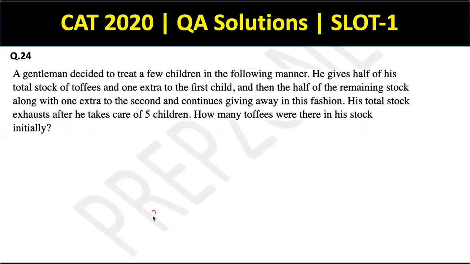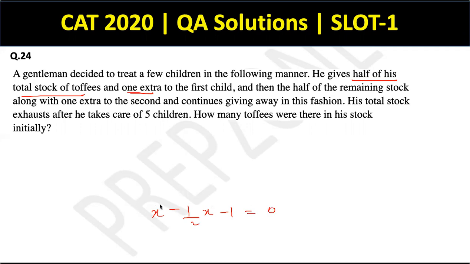इफ ही हैड x टॉफीज इनिशियली, ठीक है, तो उसमें से उसने आधी दे दी, because that is what he's doing. He gives half of his stock plus 1. So he gives half, so he's left with itna minus itna. This should be left with 0 now, right?